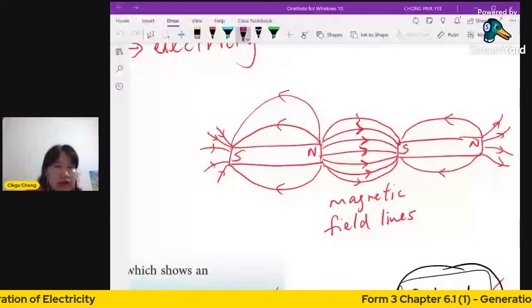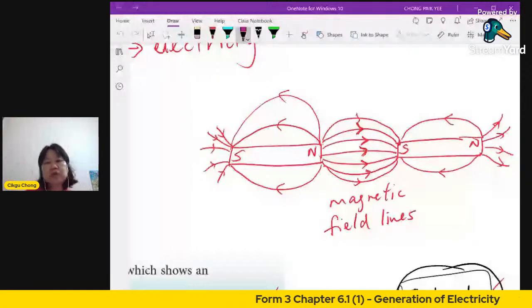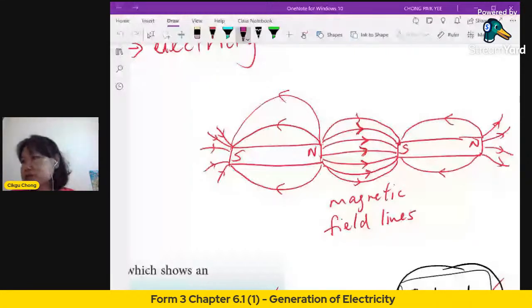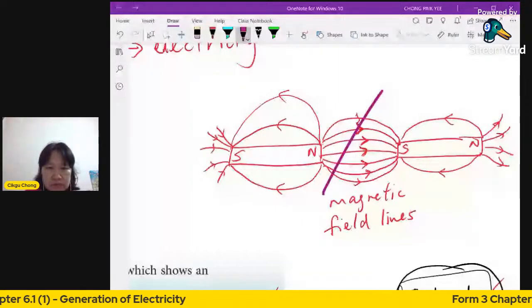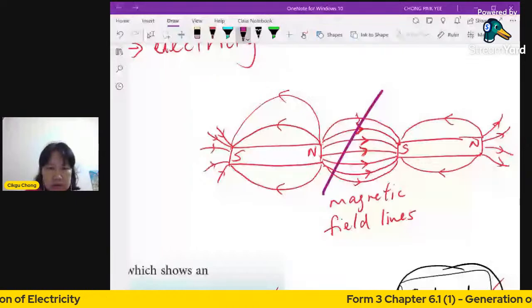So when I put my wire in between, let's say for example, these two are the magnets. I'll show you again. Right here, I'll enlarge it a bit. So here you have, let's say, two magnets. One is north, one is south. And there's a magnetic field in between, which is invisible. You can't see it. Then let's say this is a wire. The wire has to cut. So how to cut it?